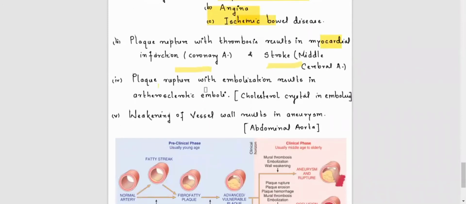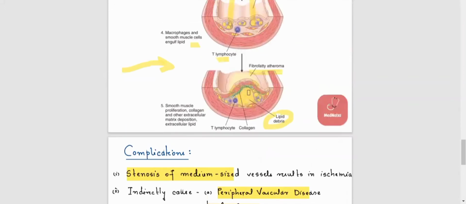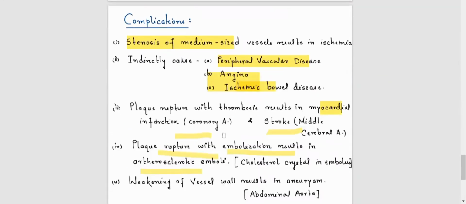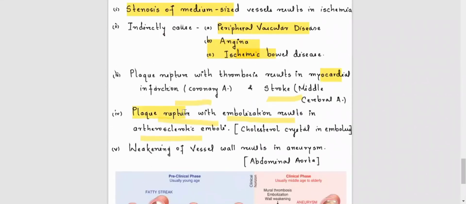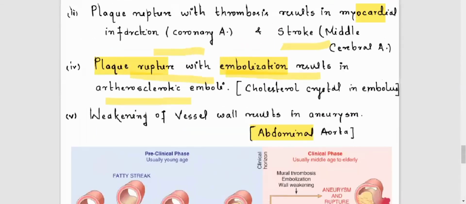And this is a plaque rupture with embolization resulting from atherosclerosis. If there is a formation of atheroma, it can dislodge and lead to other areas. Plaque rupture leads to embolization, emboli formation. And the other complication is the abdominal aortic aneurysm. This is what I mainly want to discuss with you from that diagram.